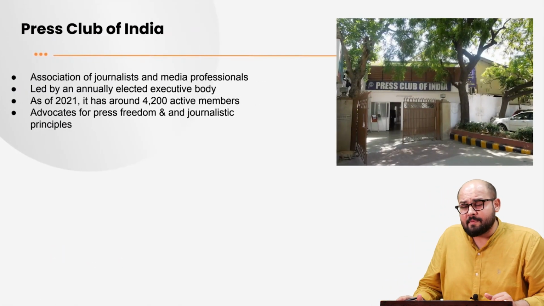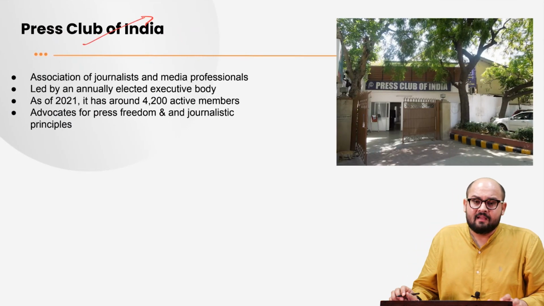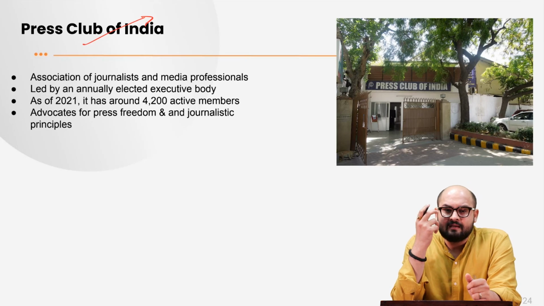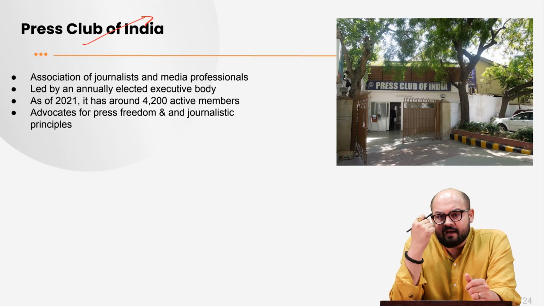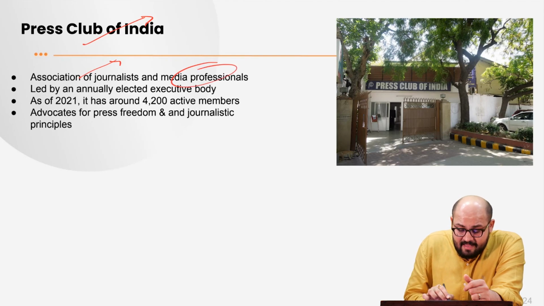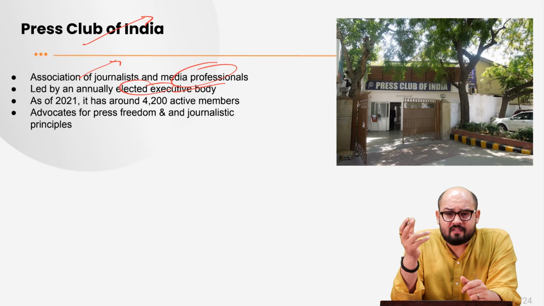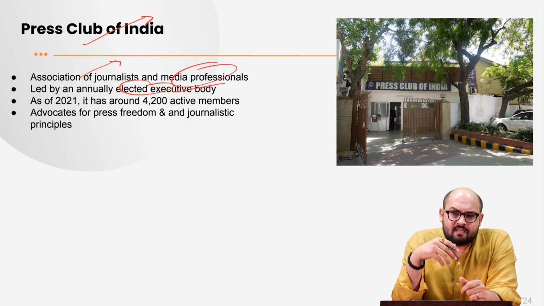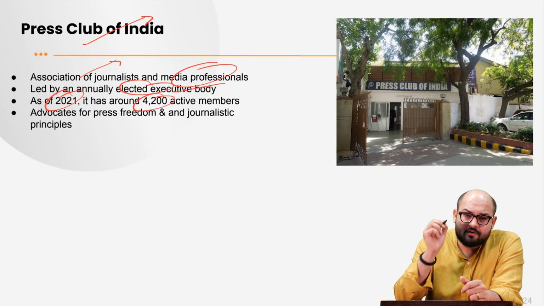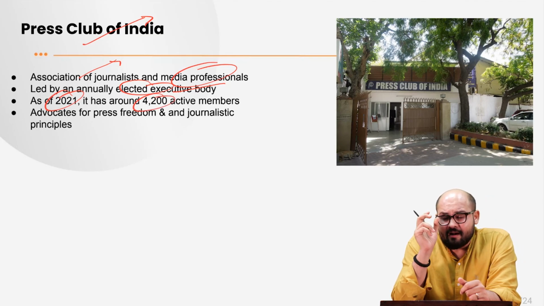The next topic is with respect to the Press Club of India. This is one of the organizations which deals with enhancing journalistic freedom in India, right? It is an association of journalists and media professionals, led by an annually elected executive body, which consists of the president, the secretary, and then the other members also. As of 2021, it has around 4,200 active members, and it is the largest organization responsible for journalistic freedom, right?